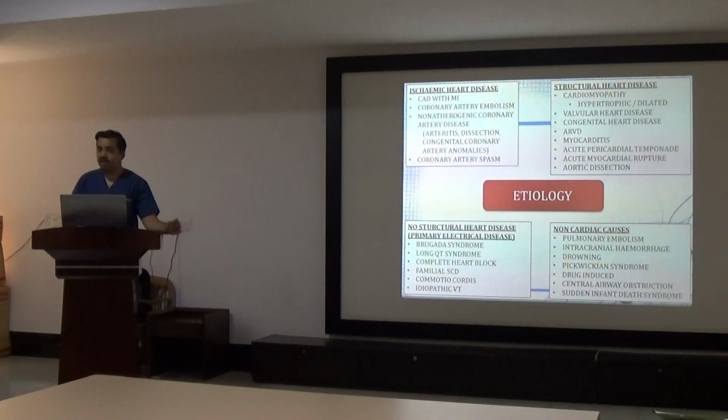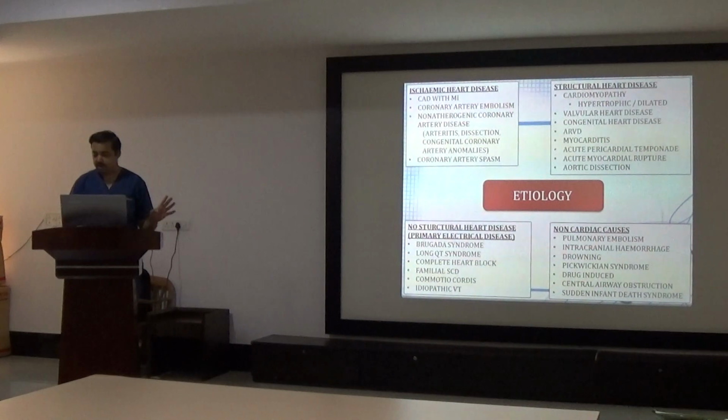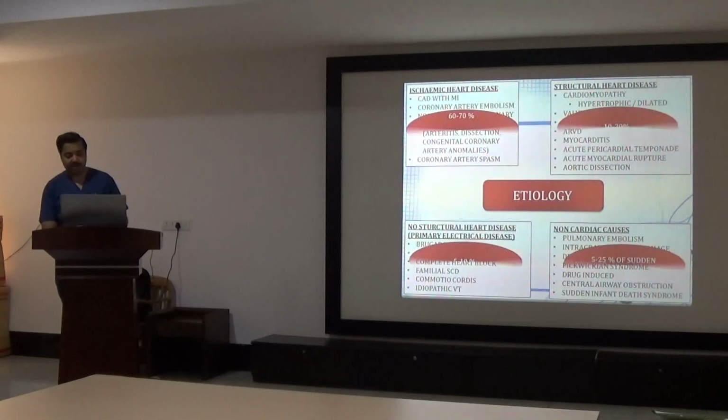And then the fourth category, which is not included by definition in sudden cardiac death, but are non-cardiac causes which can lead to sudden death. It is not called sudden cardiac death, or it can cause sudden arrest. These are pulmonary embolism, intracranial hemorrhage, drowning, some drug-induced. Drug-induced could be non-cardiac also, drug-induced could be cardiac also. Central airway obstruction and sudden infant death syndrome.